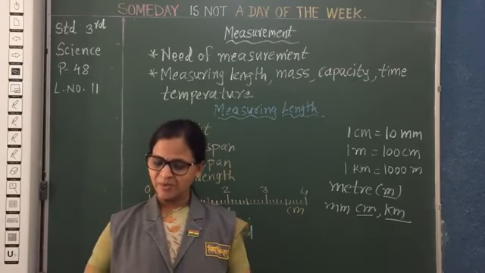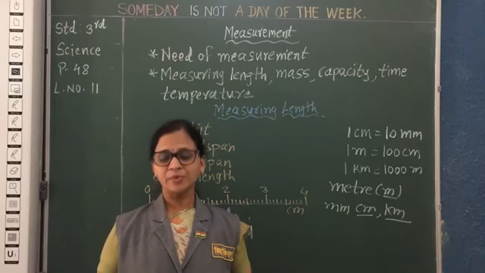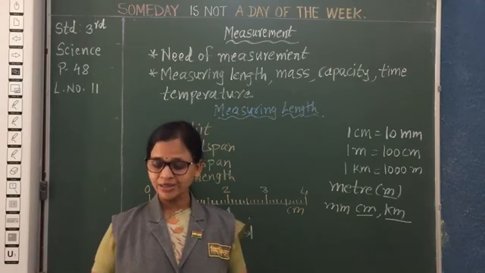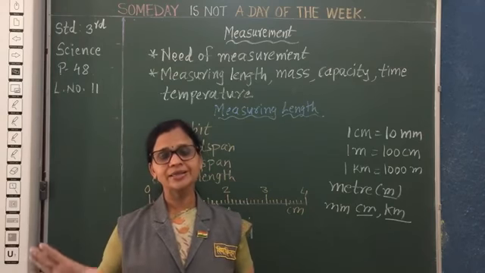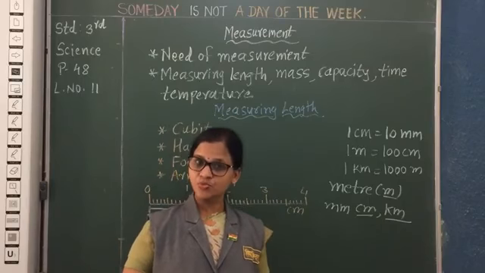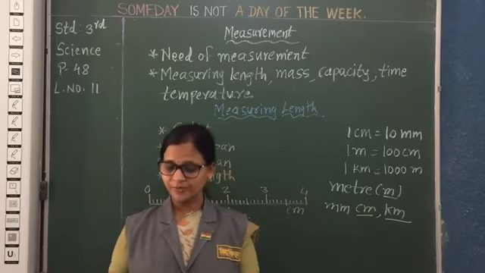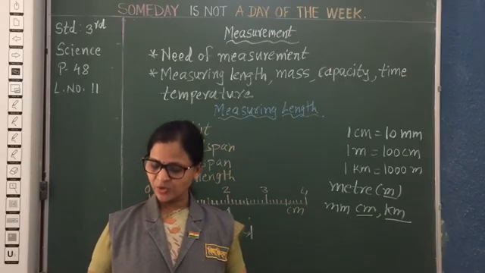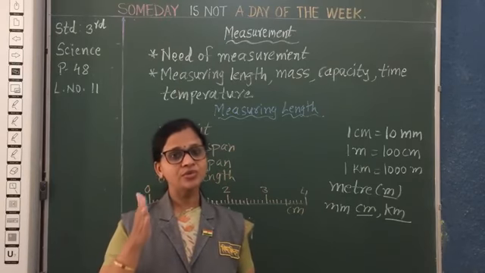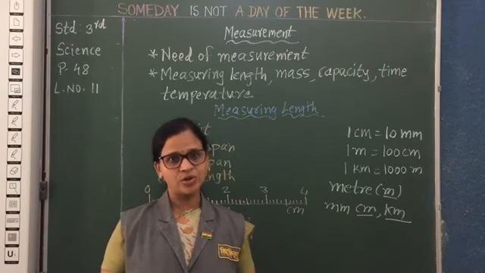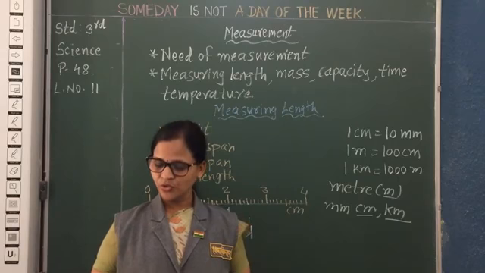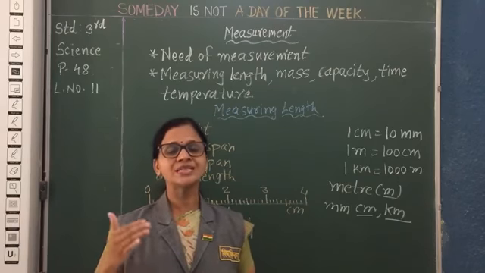One side the member is given and on the other side you have to write the number of handspans. Ask your parents to calculate how many handspans there are, then write it down in the textbook, not in the notebook. Then one more question: is the number of handspans of each member the same? You have to write yes or no after calculating. Compare and write down whether every member has the same handspan.